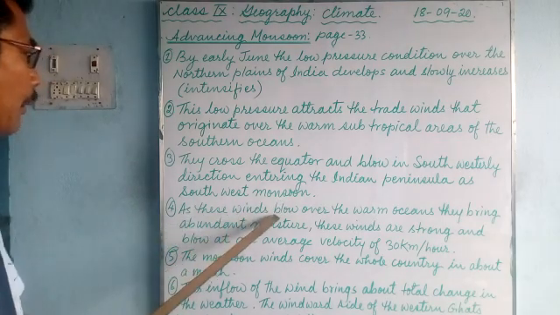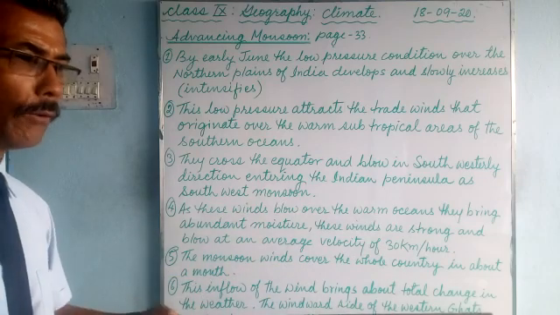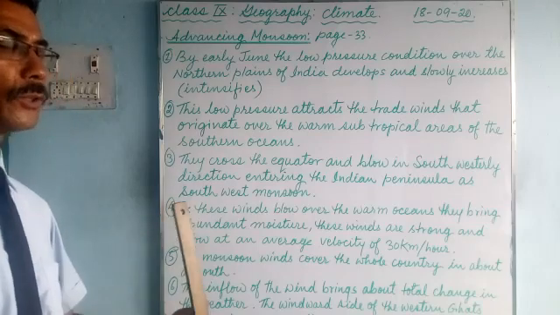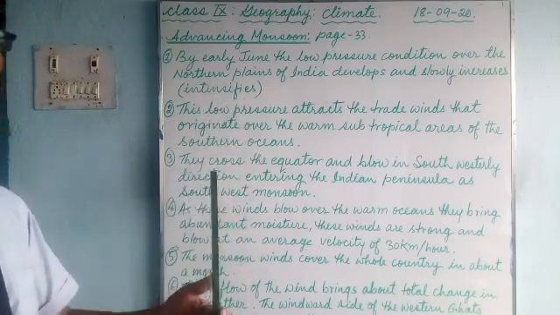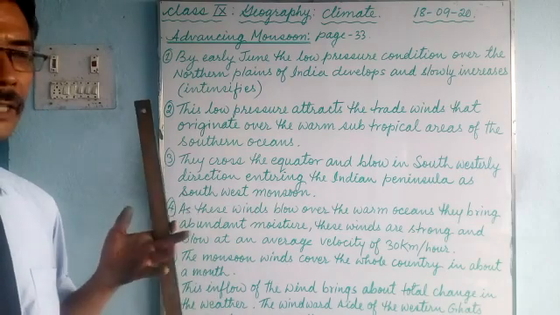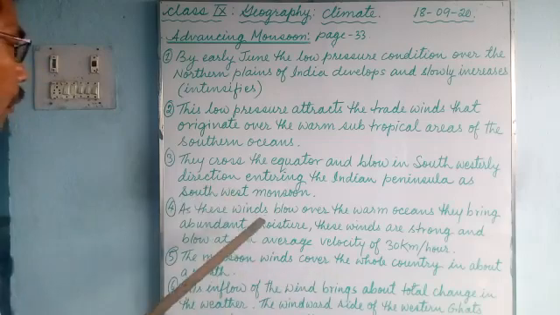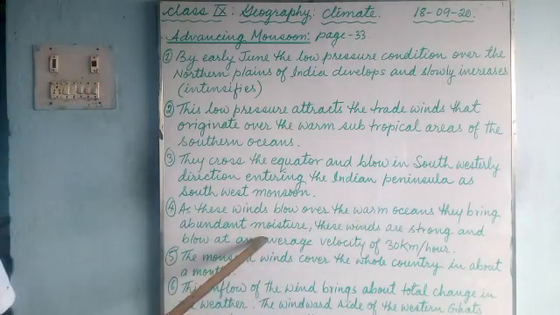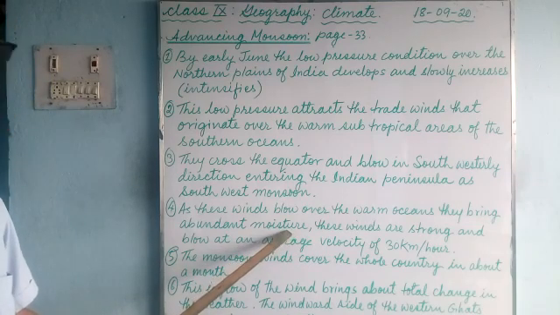As these winds blow over the warm oceans, the equatorial belt, the water from the ocean evaporates due to the heat of the sun, and the wind blowing across the warm ocean brings abundant moisture. Abundant means a lot of moisture, and they bring dark clouds.